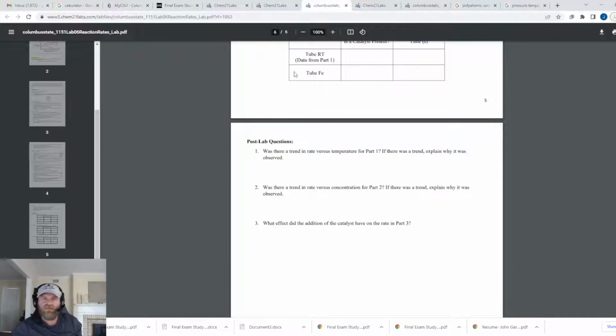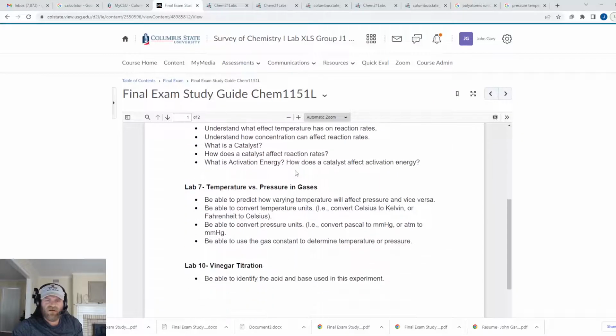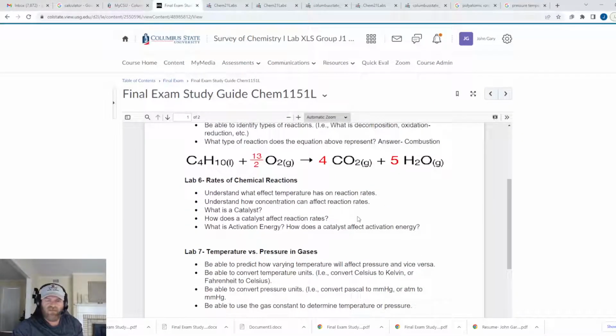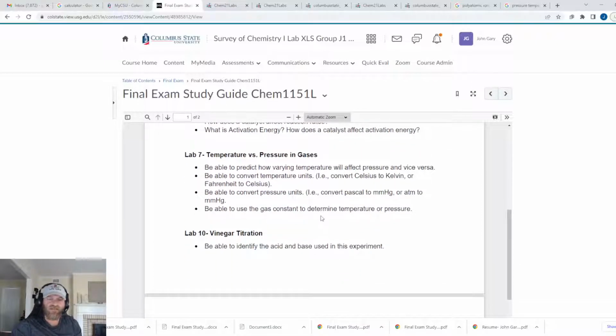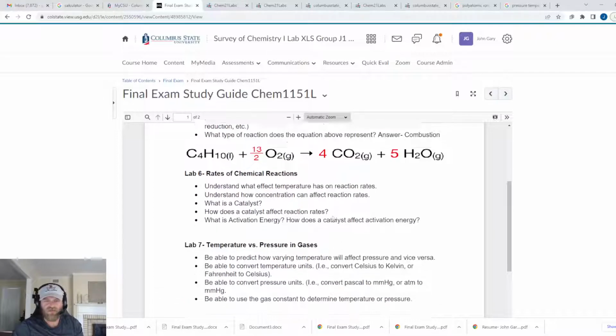All that's just big idea stuff. If you understand those concepts, you should be fine with this section. So understand how concentration affects rate, what is a catalyst, what is activation energy. That's good for that. Usually not as many questions from that section, but there will be some, obviously.